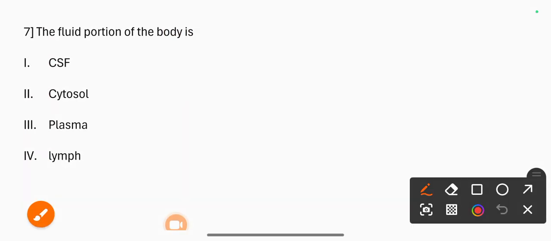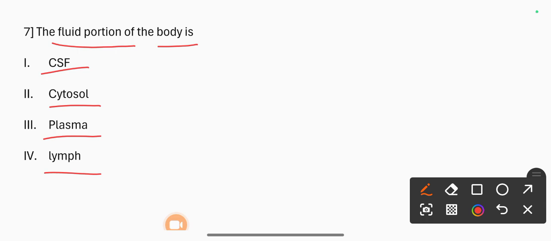Next question: the fluid portion of the blood is 1. CSF, 2. Cytosol, 3. Plasma, 4. Lymph. The correct option is 3, plasma.